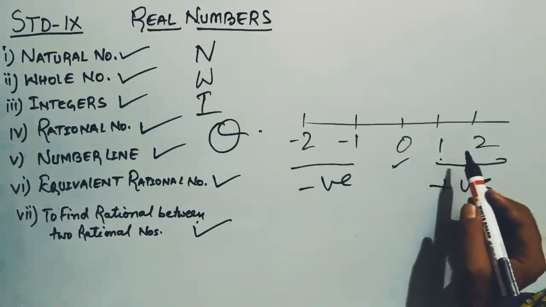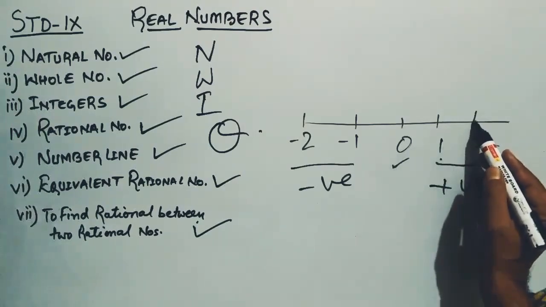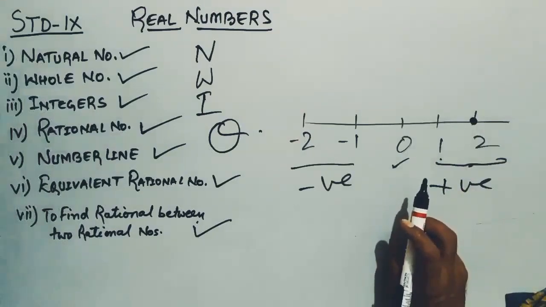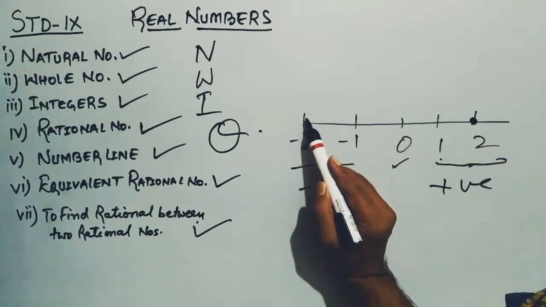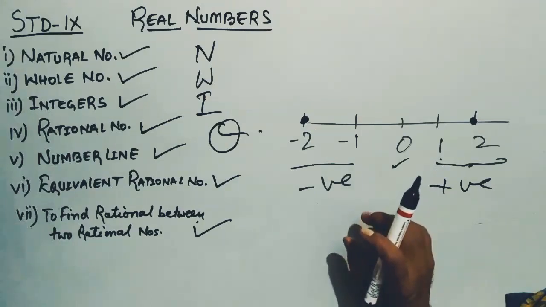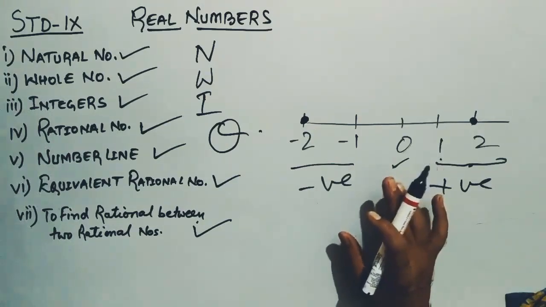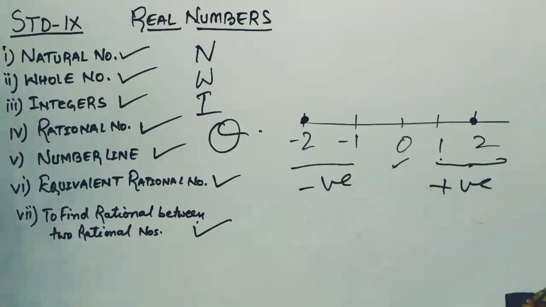So let's say we have to denote any integer, for example, 2. Simply, we make a small circle here. This is the representation of integer 2 on the number line. Similarly, if we have to denote -2, we draw a small circle here. This is the representation of -2 on the number line. So representation of integers on the number line is quite simple. There is no problem at all. I believe you all have understood it.